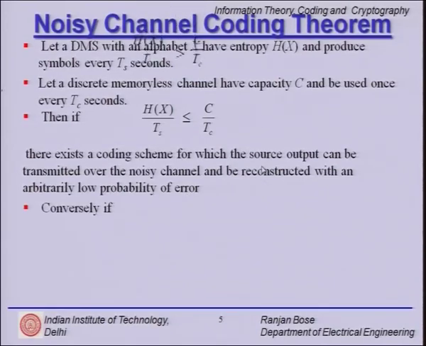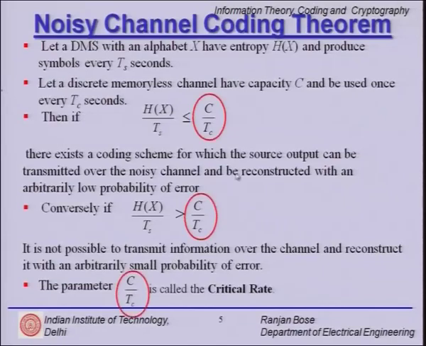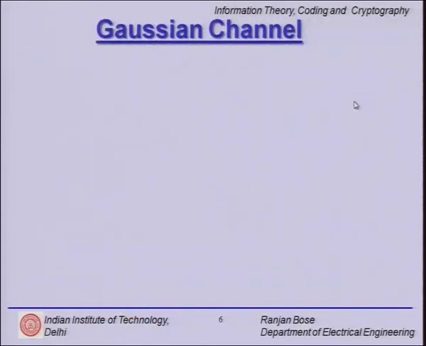On the other hand, if the source rate H(X)/Ts is greater than this quantity, which we will define as the critical rate, then it is not possible to transmit information reliably. This parameter we already defined is called the critical rate. Okay. So, this is what the noisy channel coding theorem tells us.